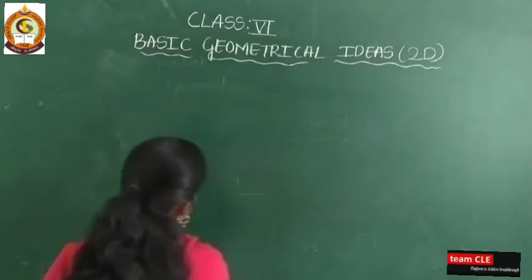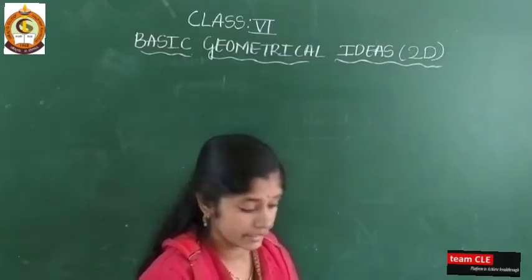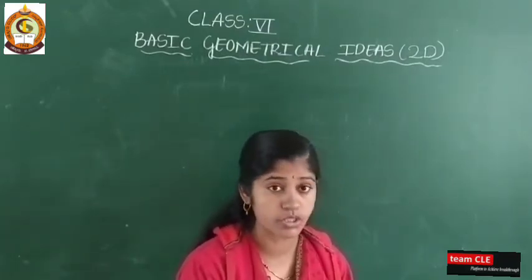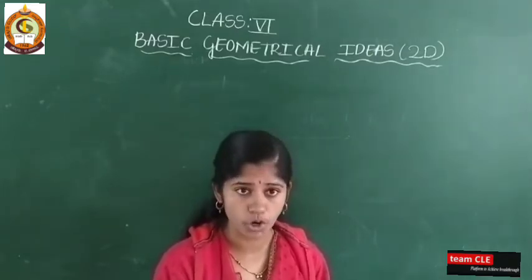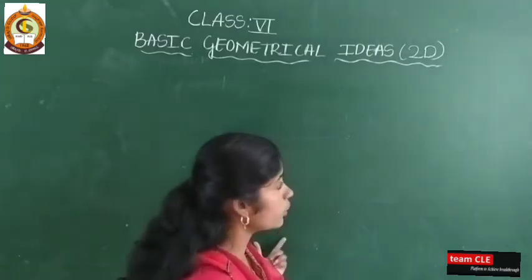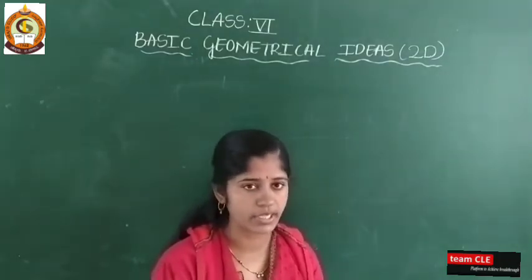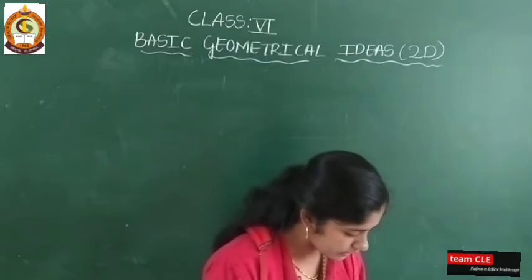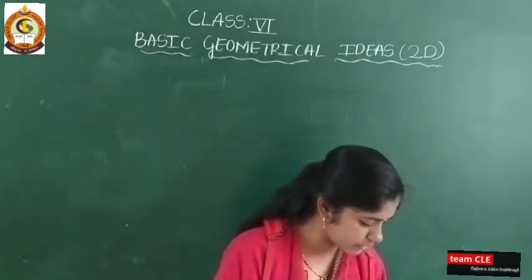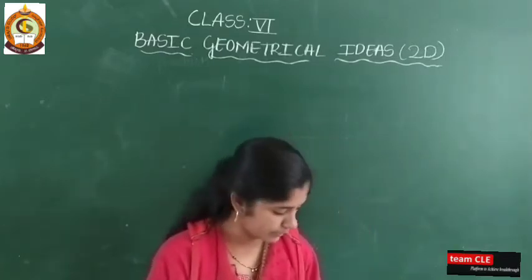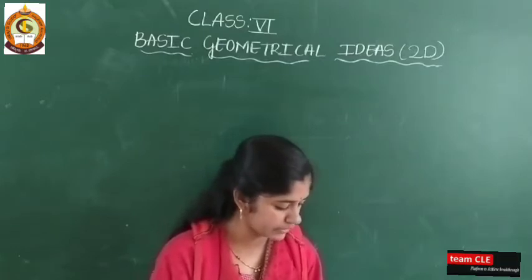See here, you can see so many things around you. You can see traffic signals, railway tracks, and roads. All that we make on the basis of geometry. You can see the board is in a rectangular shape. There also we can see geometry. Traffic signs have definite shapes. Roads and railway tracks are prepared using the principles of geometry. A mathematician who works in the field of geometry is called a geometer.